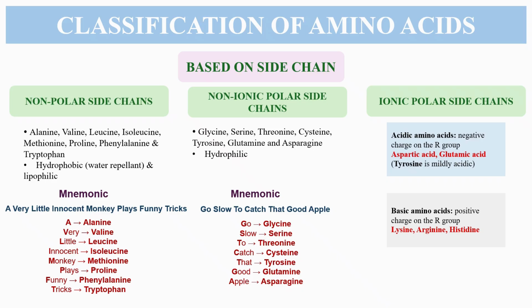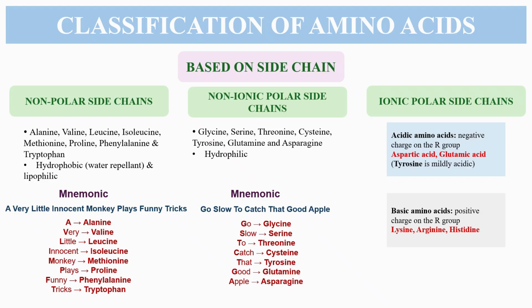But here we are seeing that the ionic polar side chains are those that have the functional group attached to the central carbon atom and have a partial charge, and they can form hydrogen bonds. Ionic polar side chains in these amino acids determine whether the amino acid is acidic or basic due to their ability to donate or accept protons in the solution. So we can say that the ionic polar side chain amino acids are acidic as well as basic in nature.